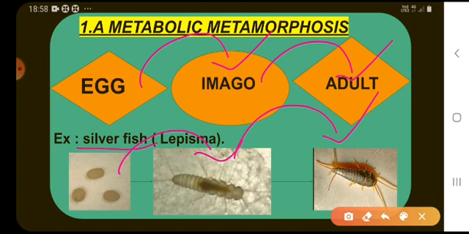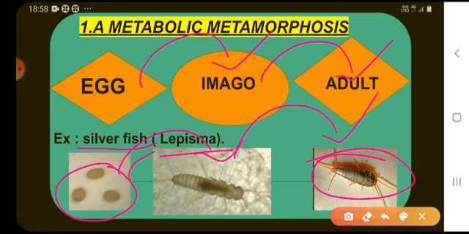Ametabolic metamorphosis occurs in silverfish or Lepisma or lower insects. In silverfish, they lay eggs and these eggs hatch into young ones. This young one is called an imago. This imago looks like the adult, but it has immature reproductive organs. By several molting and growth, it becomes an adult.